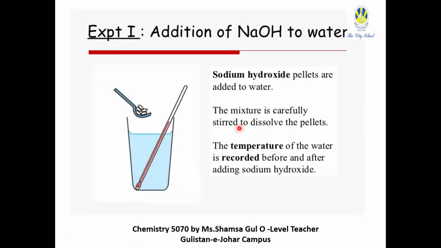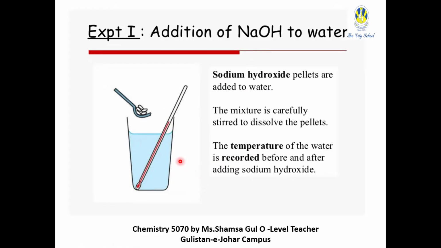Now, there are two experiments. In experiment one, we are just going to add sodium hydroxide to water. You are going to measure the initial temperature of the water using a thermometer, then add sodium hydroxide pellets, stir it, and record the final temperature. So the temperature of the water is recorded before and after adding sodium hydroxide. Okay, this can also be included in a planning question, right?